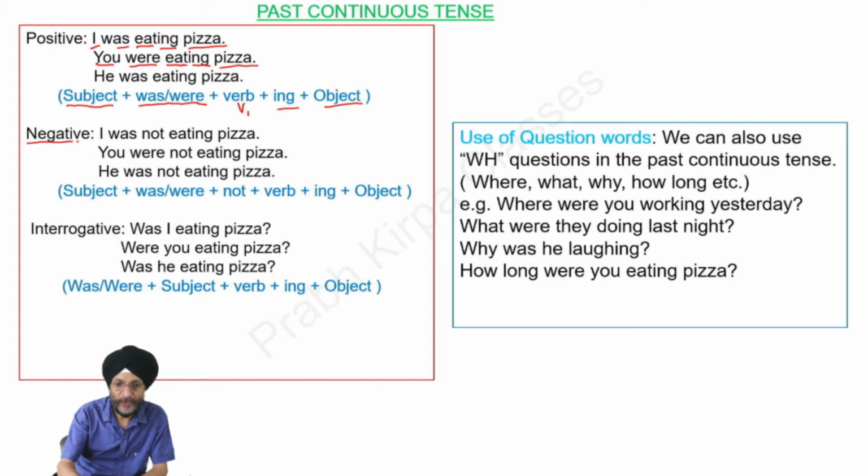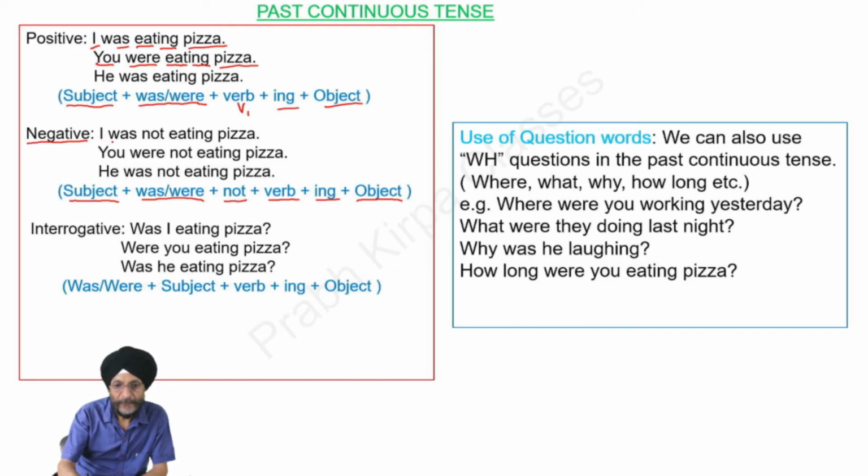When we talk about negative form of the past continuous tense, we have to add not in the sentence. The formation of the sentence will be first comes the subject, then comes the was or were, then we have to add not, then comes verb, then comes ing, and then comes object.